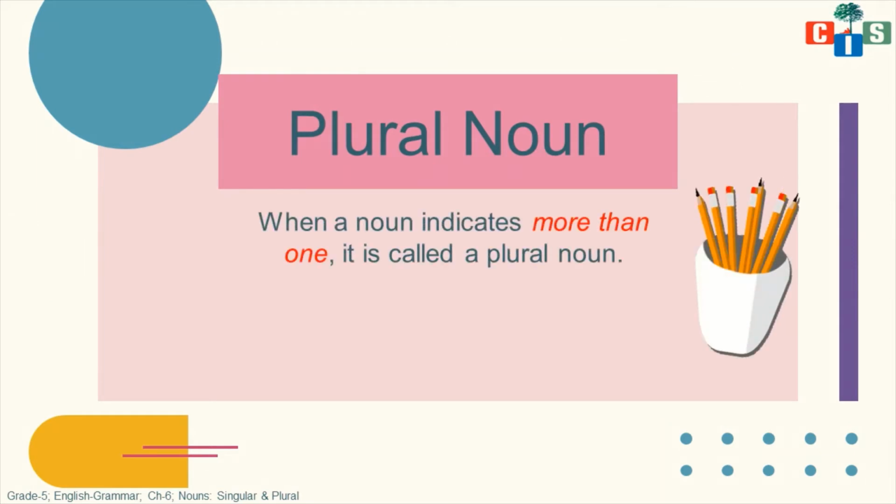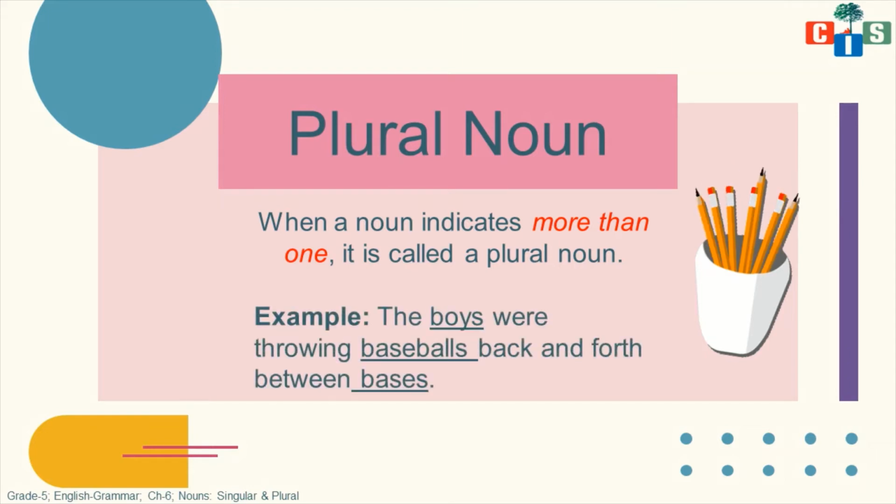Plural noun. When a noun indicates more than one, it is called a plural noun. We were talking about boy in the singular noun. Now let's see one example. Again we are talking about boys, but this time not only a single boy; many boys are there.